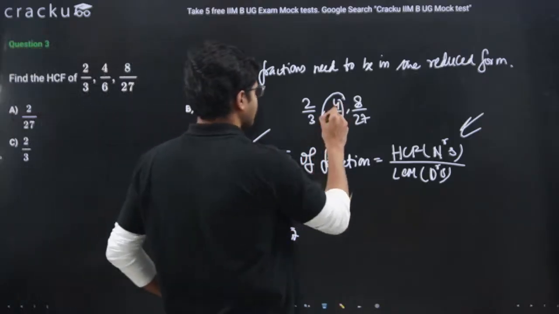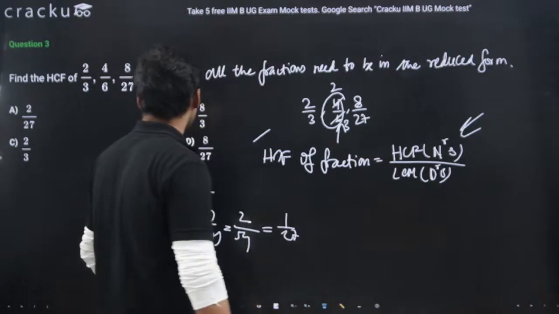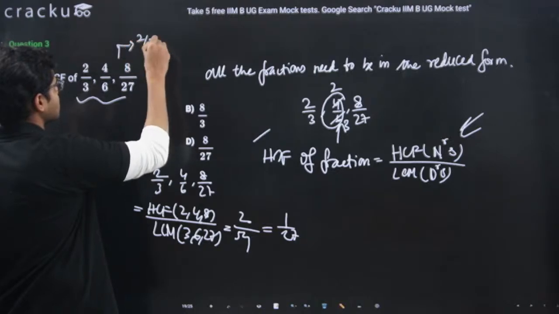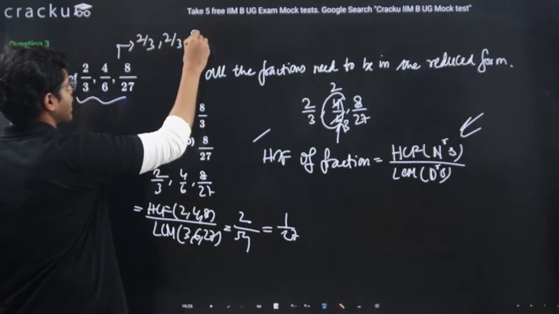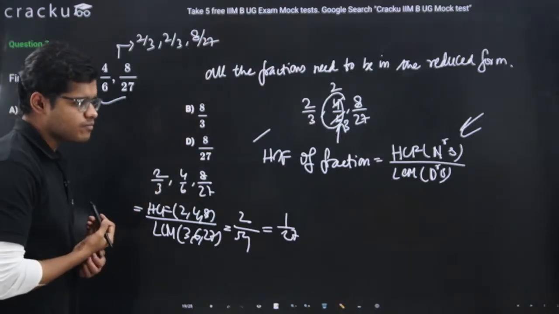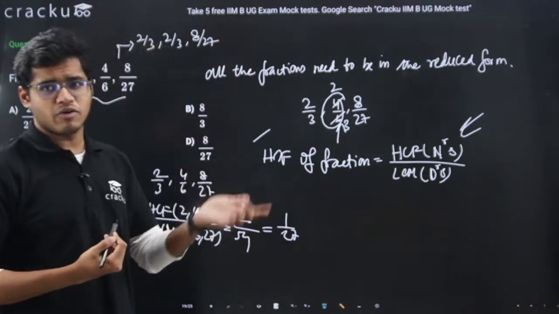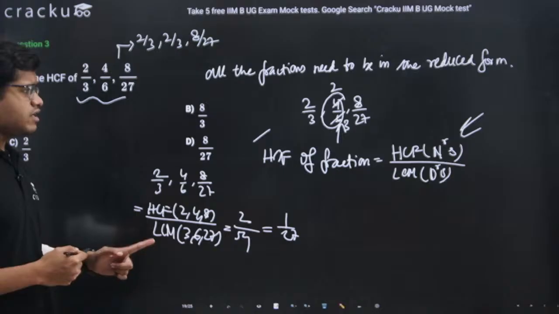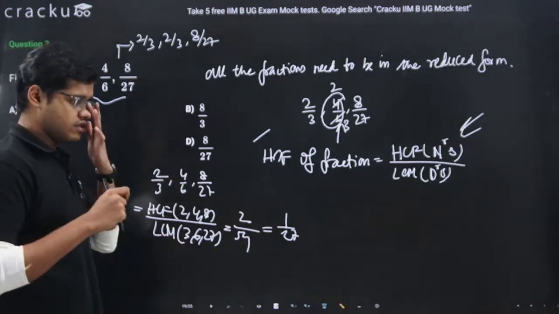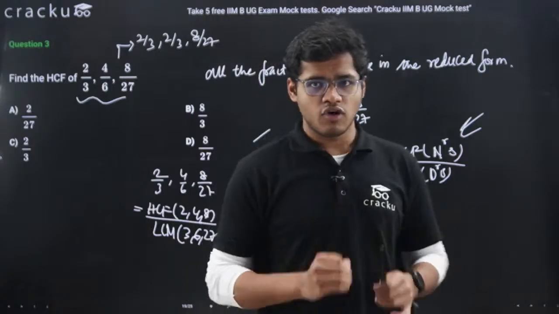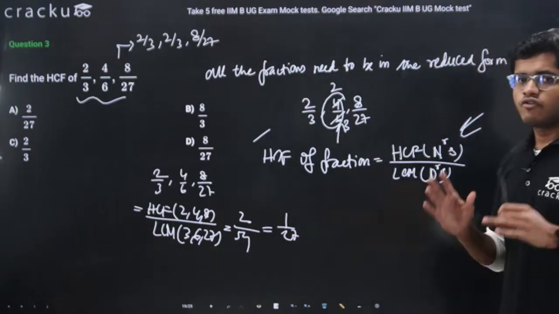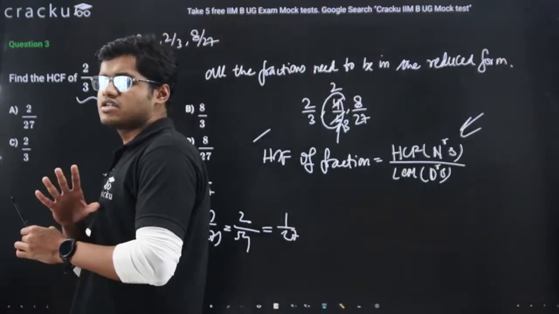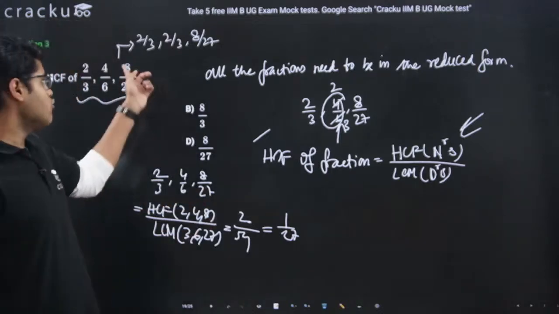We can simplify this. So basically the question is, we need to find HCF of 2 by 3, 2 by 3, 8 by 27. A very important learning while using this formula, and also for the LCM of fractions: we use the formula only when all our fractions are in the reduced form, the simplest form. Simplest form means we can't cancel the numerator and denominator by a common number, I mean, we can't simplify it anymore. Now we can apply the formula.